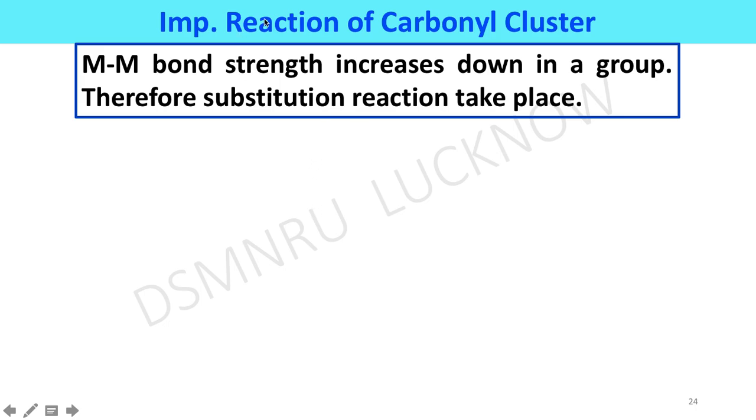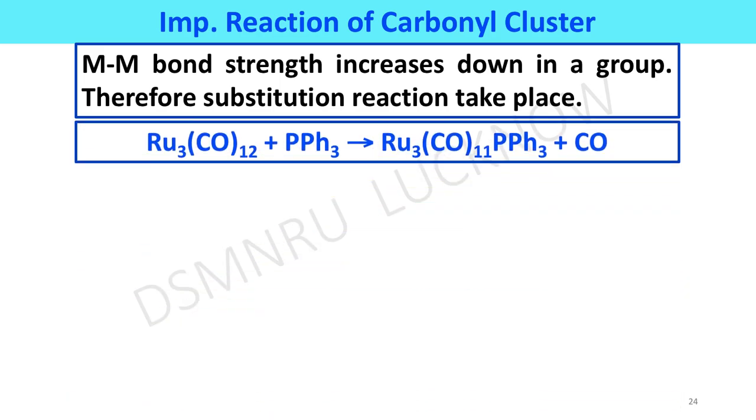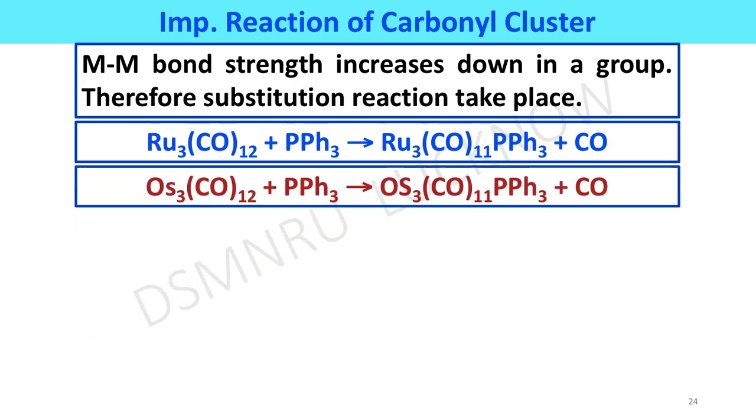Metal-metal bond strength increases down a group, therefore substitution reaction takes place. Treatment of ruthenium or osmium carbonyl cluster with triphenylphosphine affords a phosphine derivative of the cluster. In this reaction, a carbonyl group is replaced with triphenylphosphine.